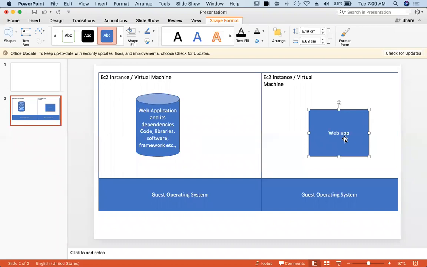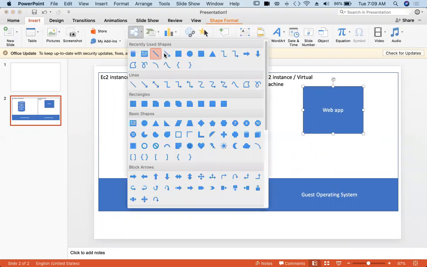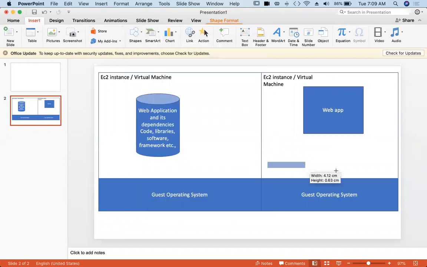HTML pages are there, PHP, something like that. All these things are dependencies for the web app. And all the dependencies are installed on the operating system. So my operating system uses those dependencies. What are those dependencies?